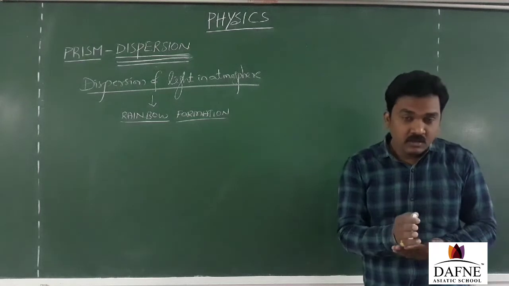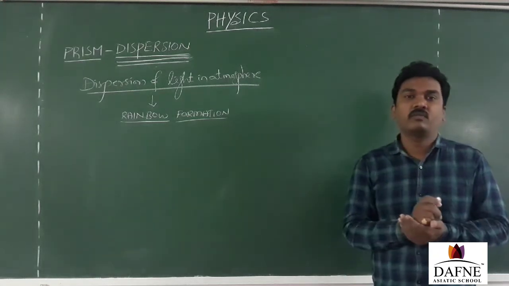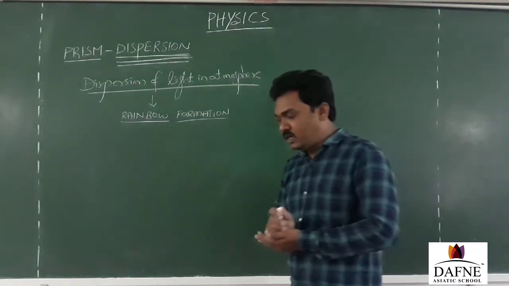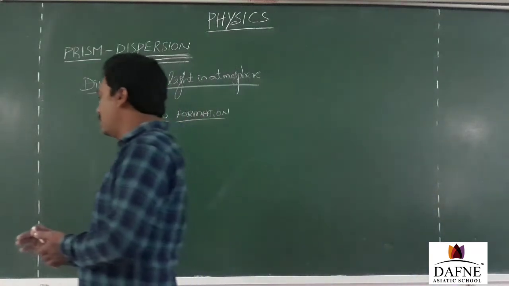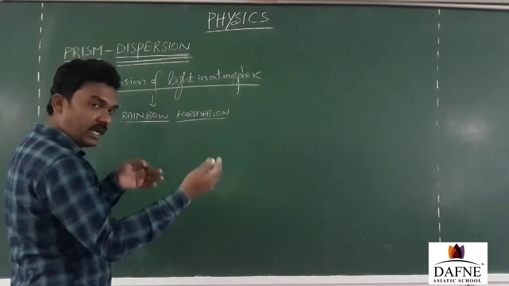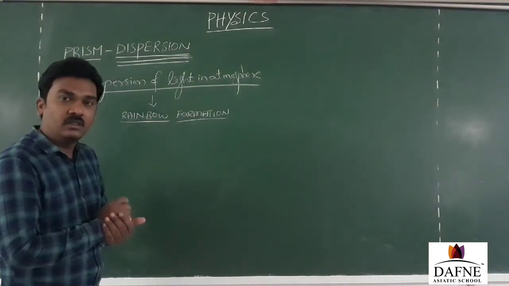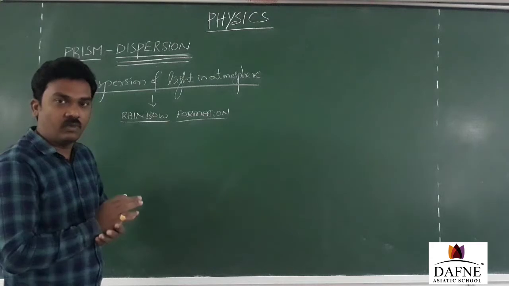Who is that? To understand this, when do we observe the rainbow? Usually just after the rain or just after a drizzle. Whenever a hot sun comes out immediately, then we are going to find the rainbow. Am I right?